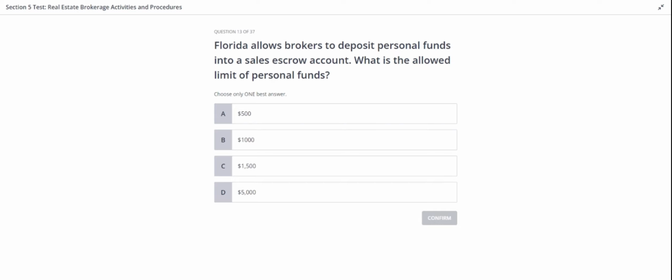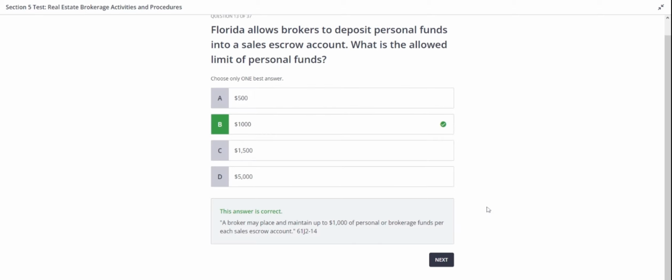I hope you had enough time to think about the answer. So let's find out what the correct answer is going to be. Well, the correct answer is B, $1,000. A broker may place and maintain up to $1,000 of personal or brokerage funds per each sales escrow account.